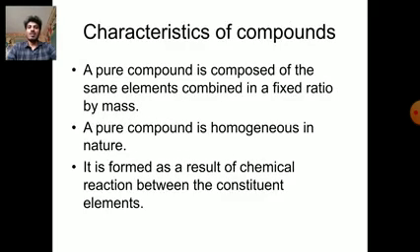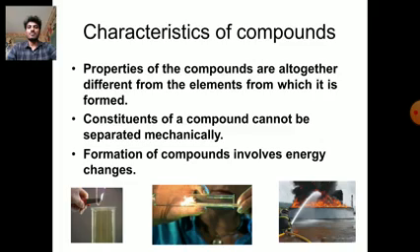The characteristics of compounds. A pure compound is composed of the same elements combined in a fixed ratio by mass. A pure compound is homogeneous in nature. It is formed as a result of a chemical reaction between the constituent elements. The properties of the compound are altogether different from the elements from which it is formed. Next, the constituents of a compound cannot be separated mechanically. The formation of compounds involves energy changes.